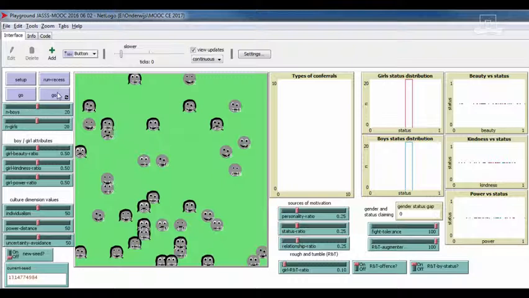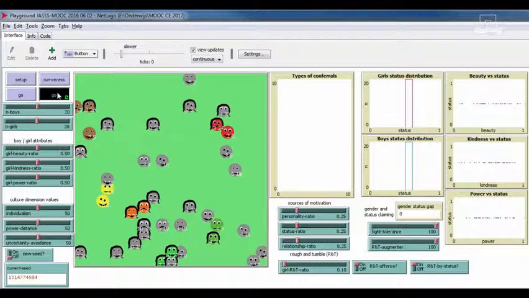Let me start the model by pressing go. You will see the children now forming groups of the same color. When they're gray, it means they're still alone. They form groups because they are attracted by the beauty of another child, or by other factors that we'll see later. The other child may like to be approached, and then they will stay together and keep the same color, and maybe other children will join the group. If the child that is approached does not like it, then the child that tries to play will move away again and become gray and look for somebody else.